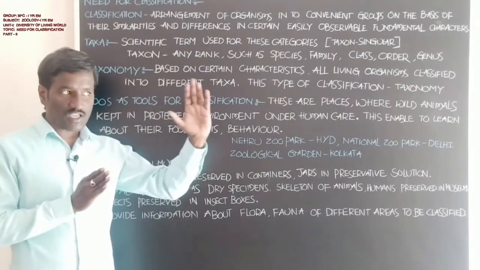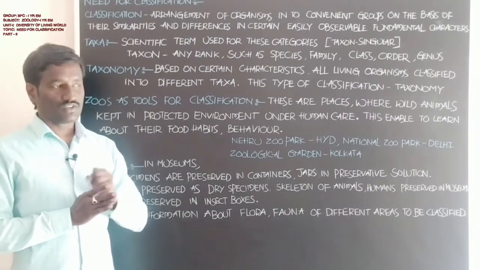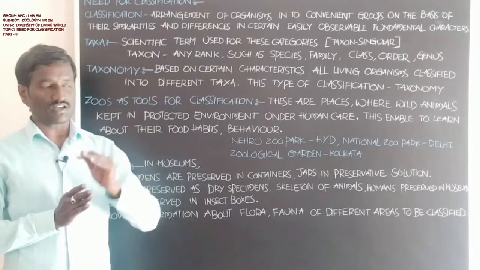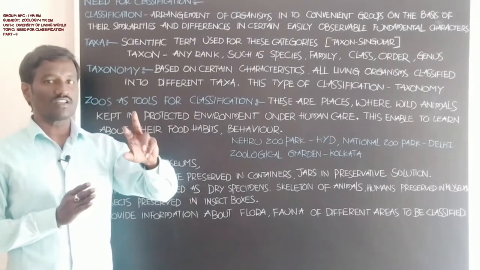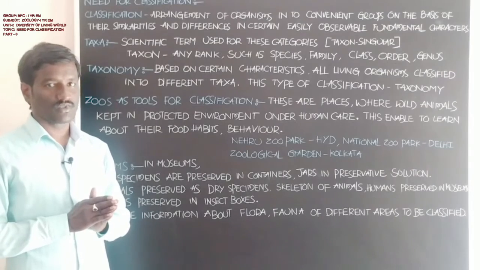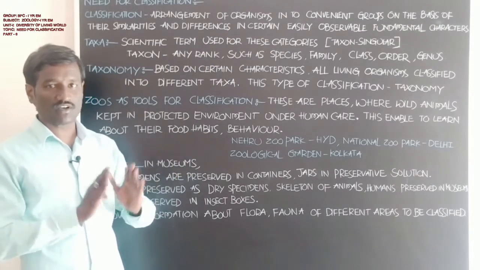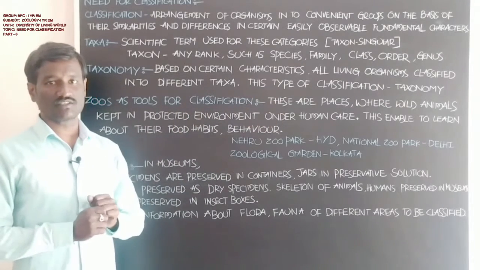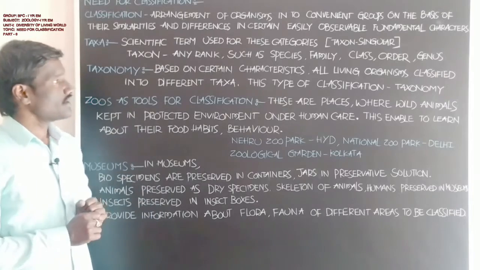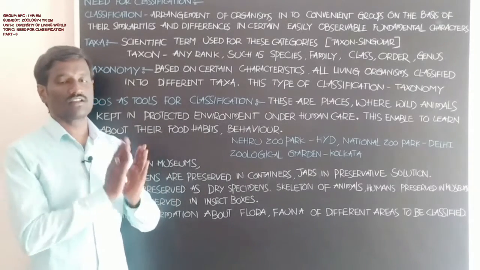Similarities means the same type of characters present in the animals, the same type of morphological characters, and the same type of internal structures, and differences are also available. Animals belong to different species.